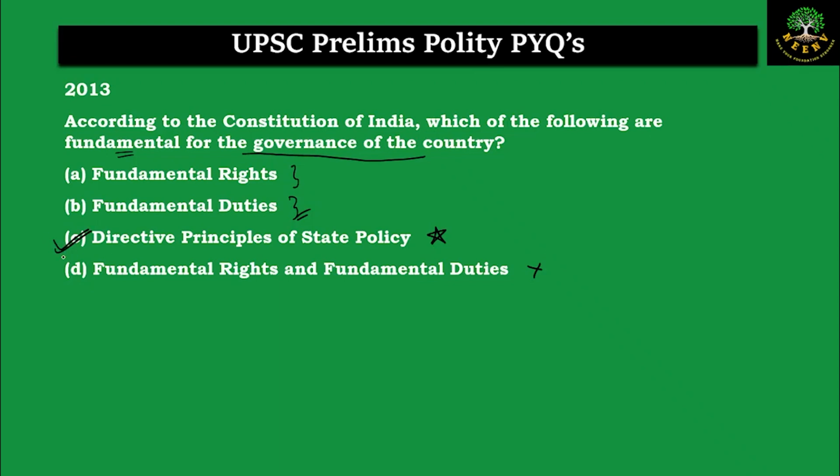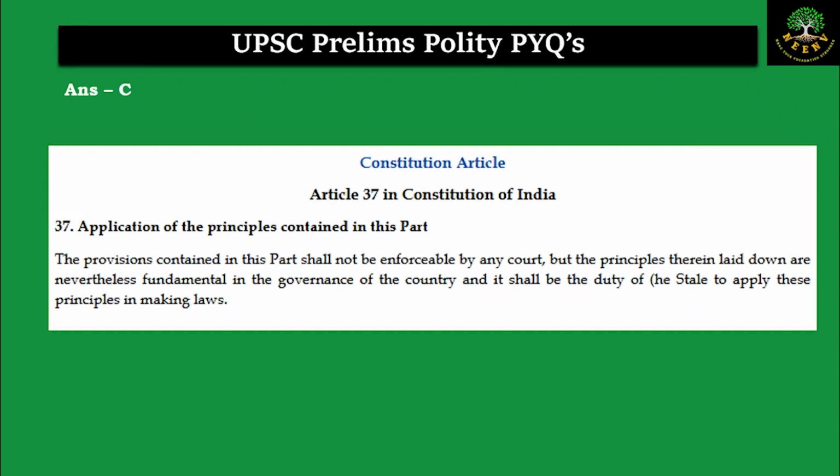If we look at the in-depth explanation, the provisions of the Constitution itself, the Article 37, which says that application of the principles contained in this part, that is the DPSPs are there in the part 4 of the Constitution. And from the articles 36 to 51. So this article 37, it says the provisions contained in this part, that in this part is the DPSPs,